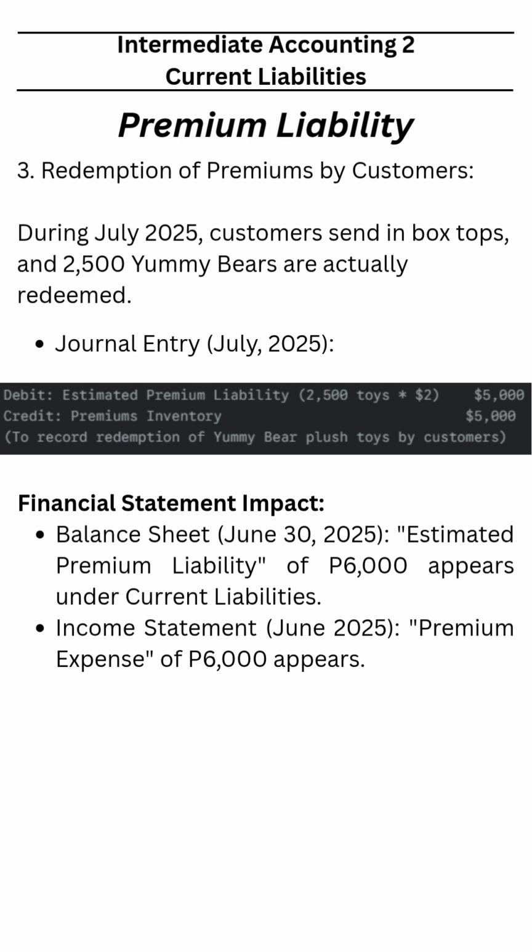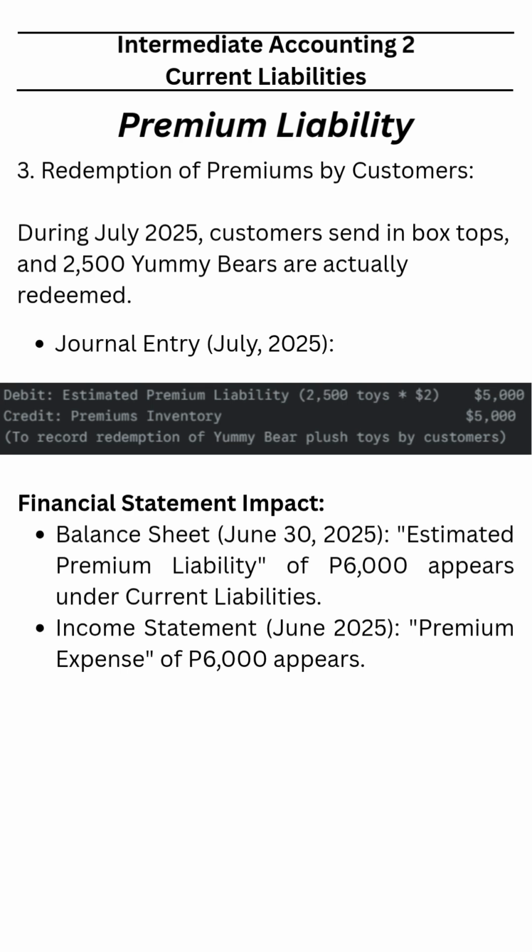It's not an expense, it's a premium liability. Why? Because the expense was recognized at the time the sales was made. Here, this is the redemption event. So at the time of the redemption, the liability is paid by giving the toys that were accounted as premiums inventory. Okay.